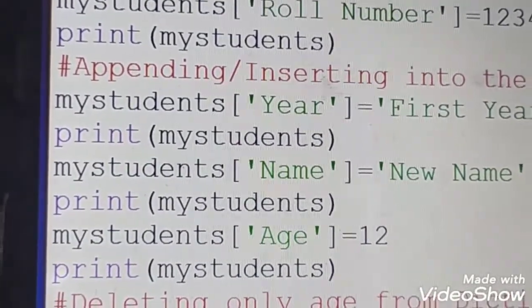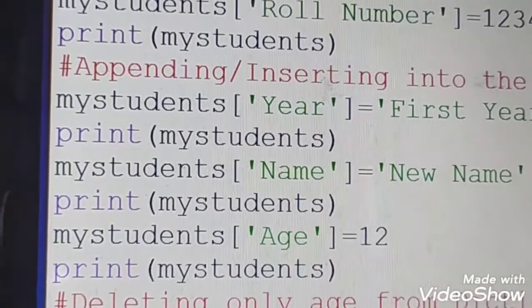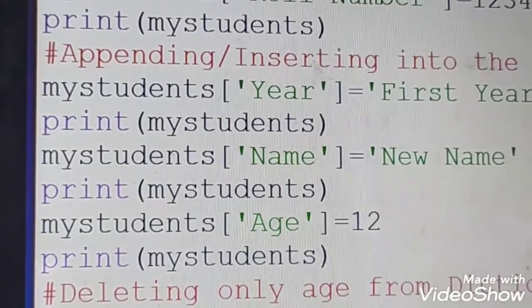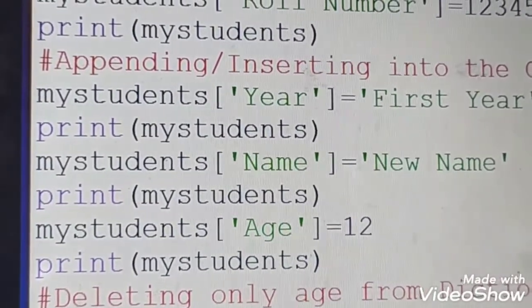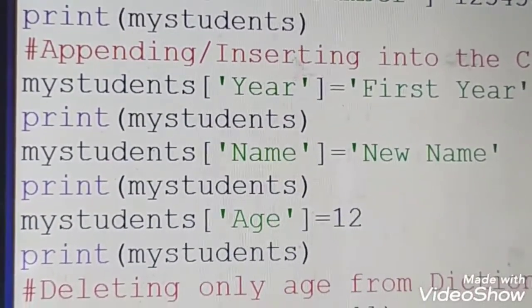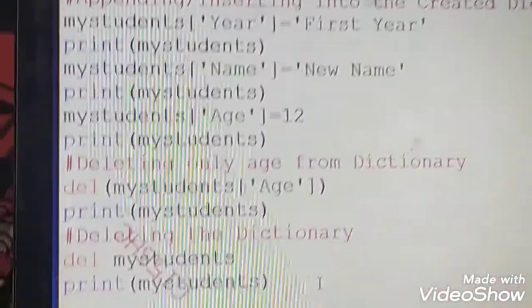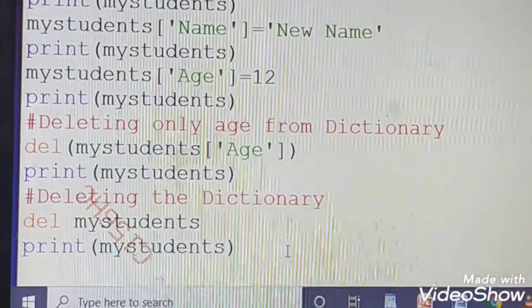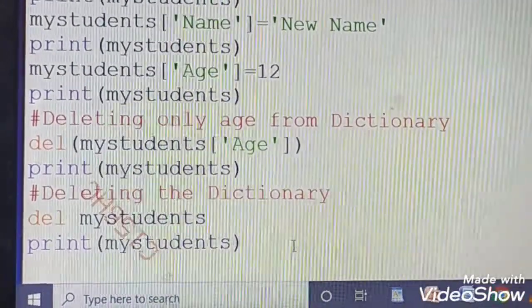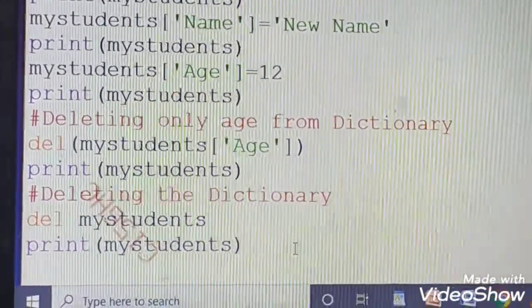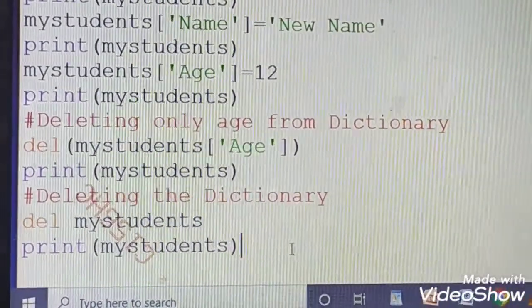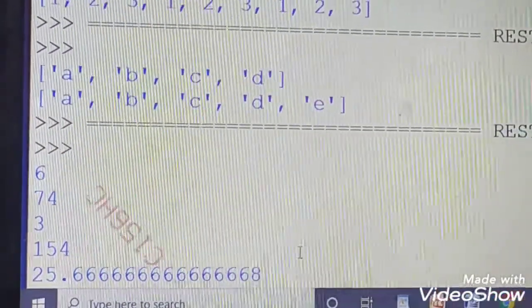After deleting the complete dictionary, you can see print my students. I have deleted the dictionary my students, but after that I am printing it. So this will return an error. This should not print the dictionary, because I have deleted it and then I am printing it. Once a dictionary is deleted, it will not be there in your system. As a result, this should produce an error. So let me run it.